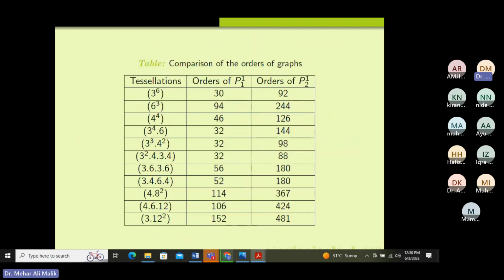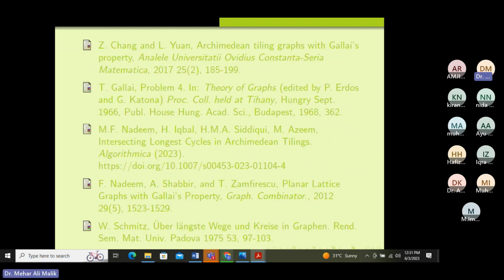You can see that if we talk about tessellations, in square lattices where all the polygons are triangles, or we can say the triangular lattices, the order of the P11 graph is 30, while the order of the P21 graph is 92, in the hexagonal lattice we have 94, and in the square lattice we have 46. These are the so far known optimal graphs. If someone wants to work in this field, he needs to find the optimal graph on square lattices. So these are some references.